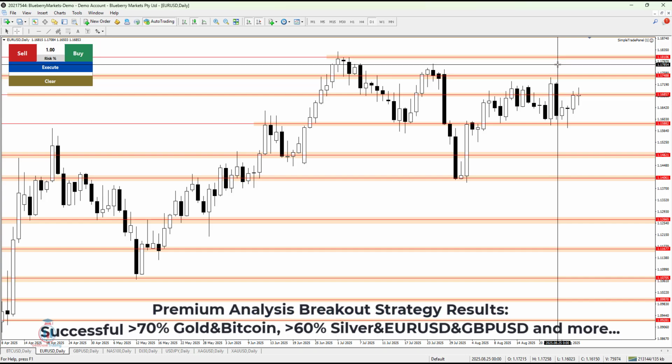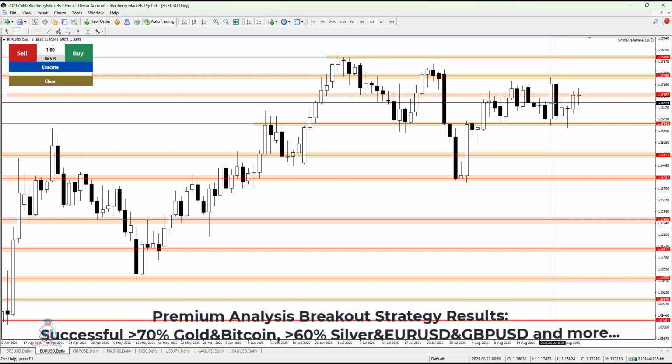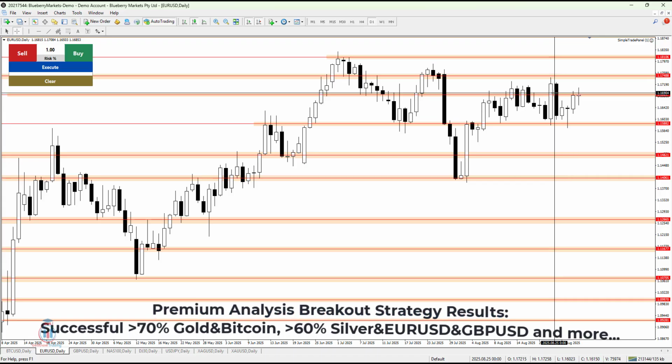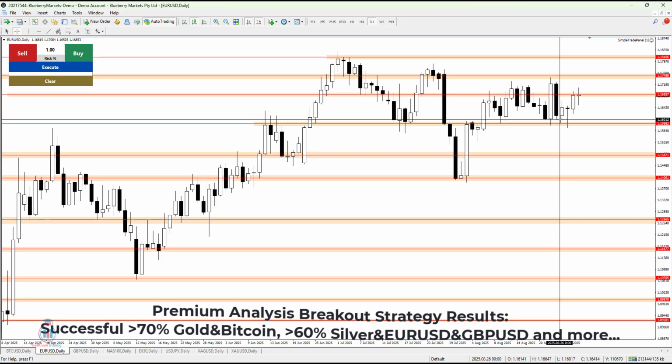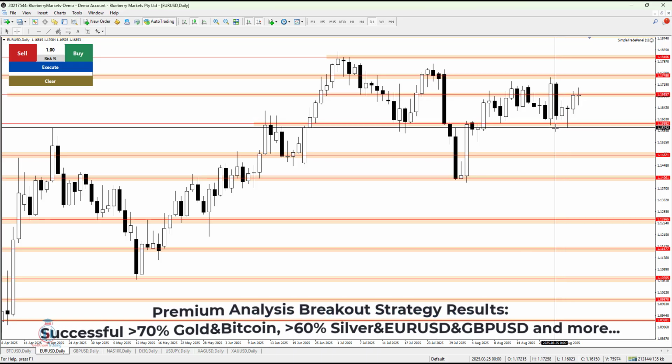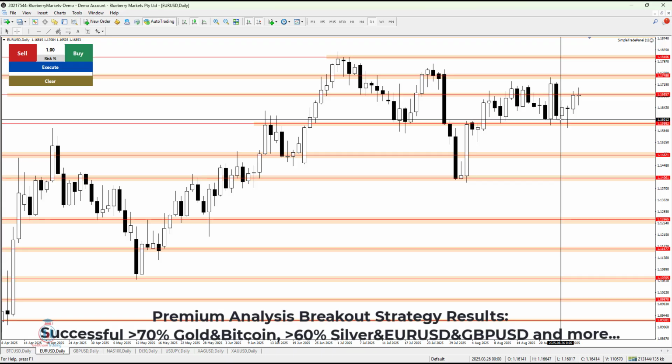Euro against US dollar. The week started with a strong bearish candle that has made a bearish breakout below this area of support, 1.16857. The price has come very close to the next support level, the demand zone 1.15882.